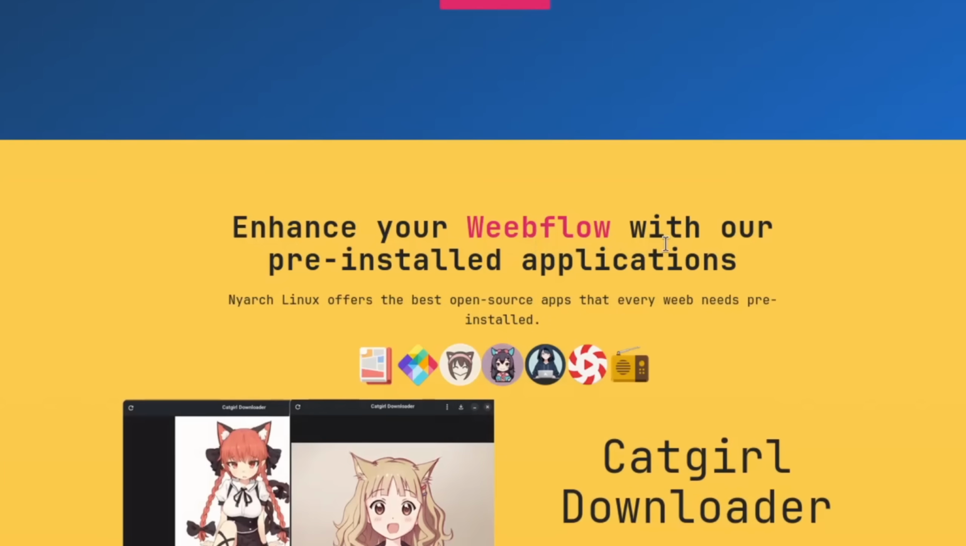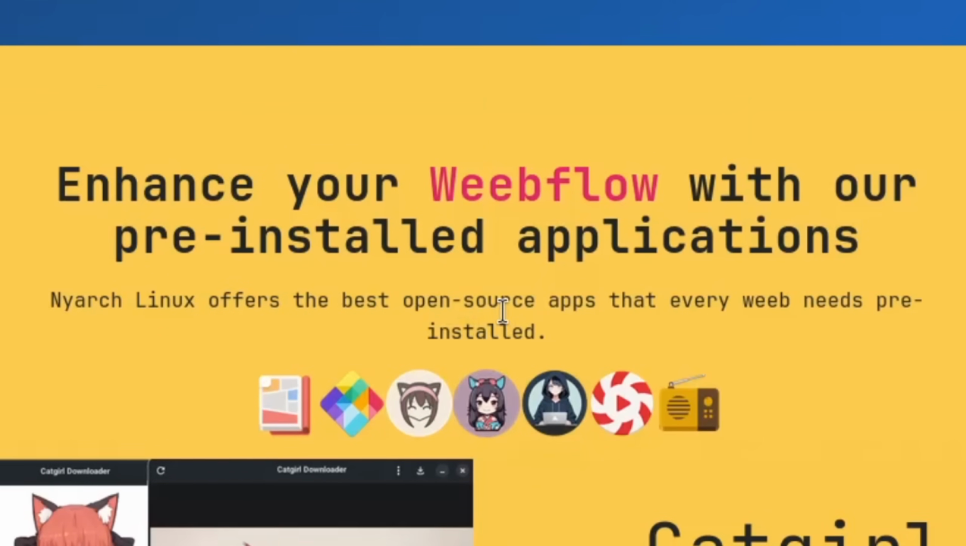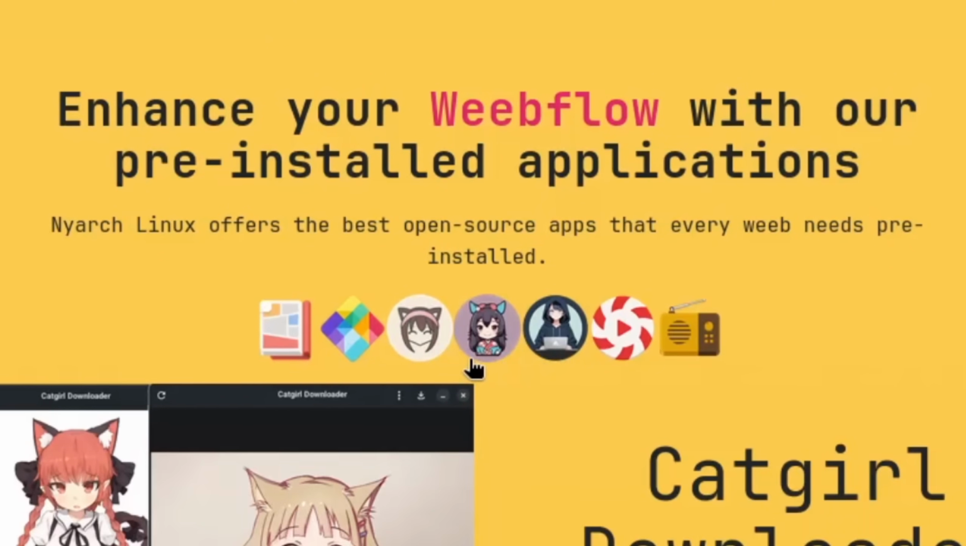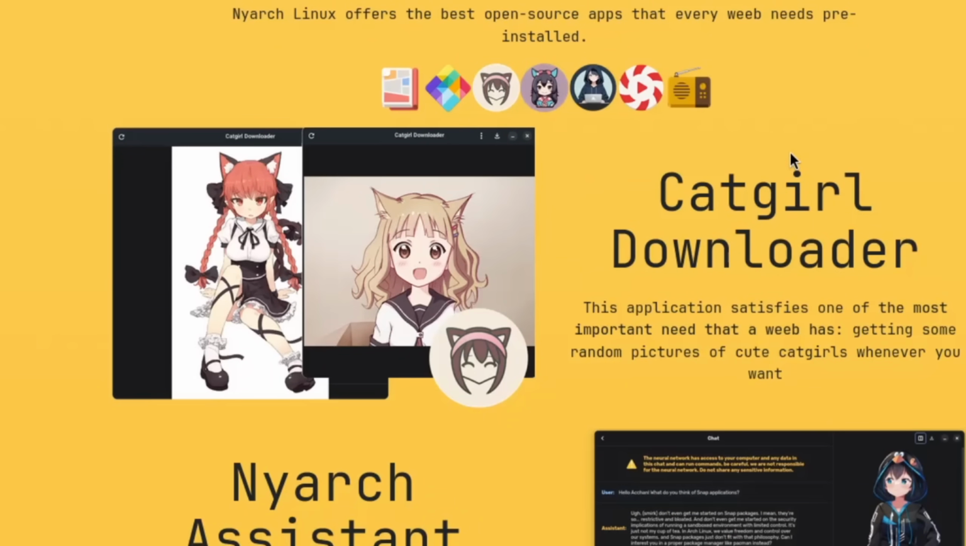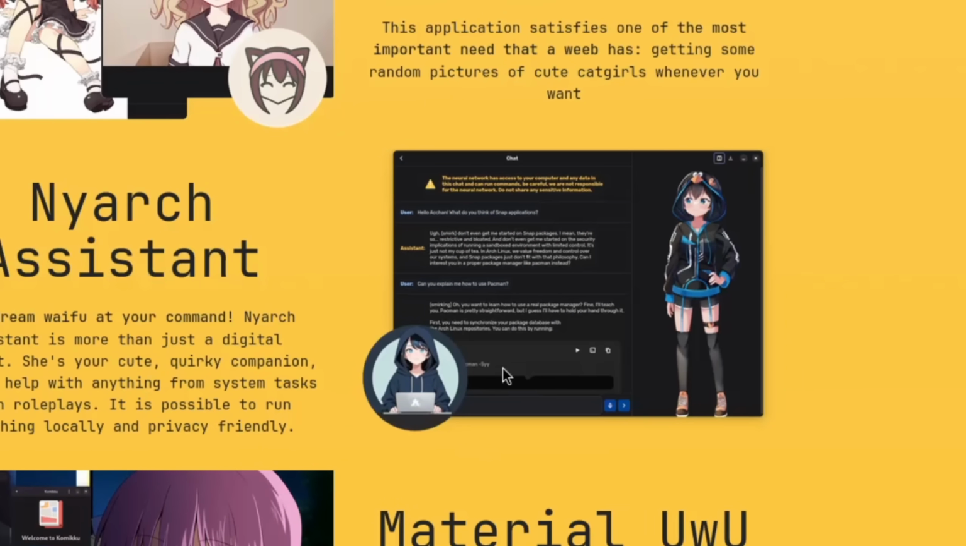Enhance your weeb flow with our pre-installed applications. Nyarch Linux offers the best open source apps that every weeb needs pre-installed, whatever these are. Catgirl downloader. Wait, dude, the video title and thumbnail might not be that clickbait, because I'm pretty sure there is some really sussy stuff here. I've never tried this out, but I am 9 out of 10 sure that there's gonna be some sussy stuff. Nyarch Assistant. Yeah, I think there's gonna be pretty sussy stuff here as well.